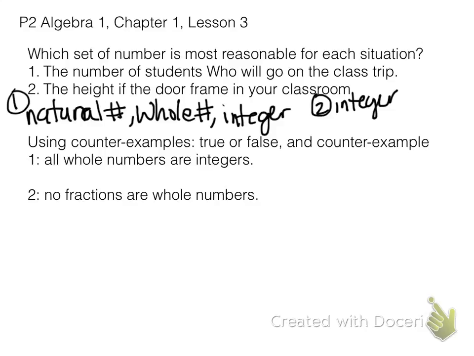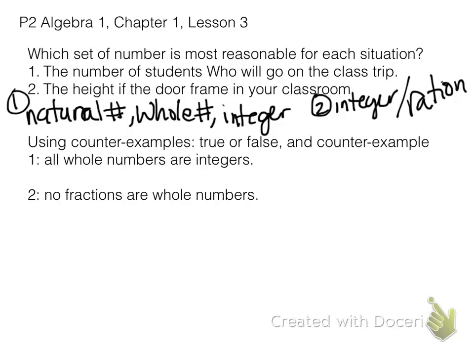And I already gave you the answer for number 2, but number 2 is the height, and it's supposed to be of, not if, of the door frame in your classroom. So that's more than likely an integer or a rational number. I should probably add that in there. Or a rational number, because it could be a fraction. More than likely it is a fraction.